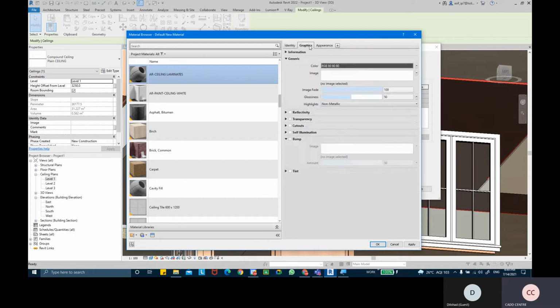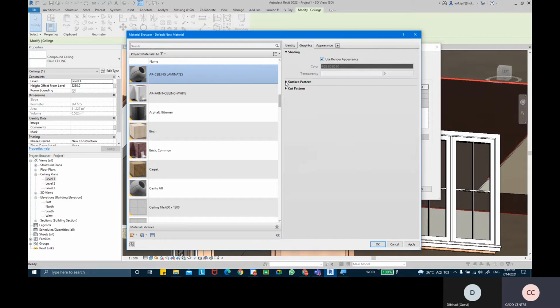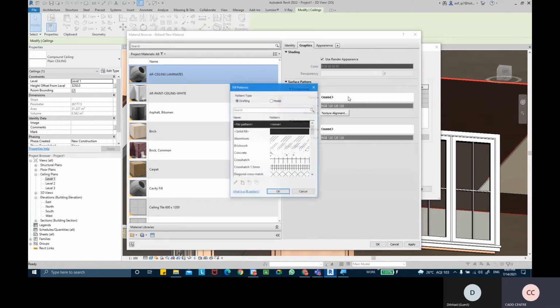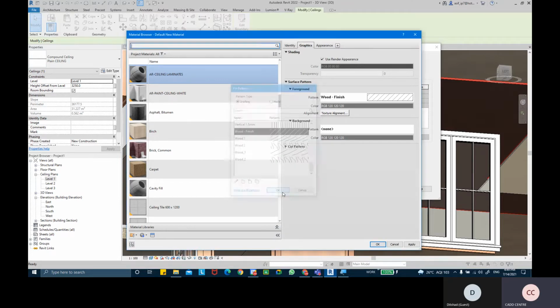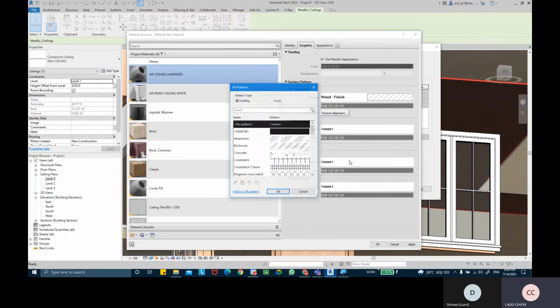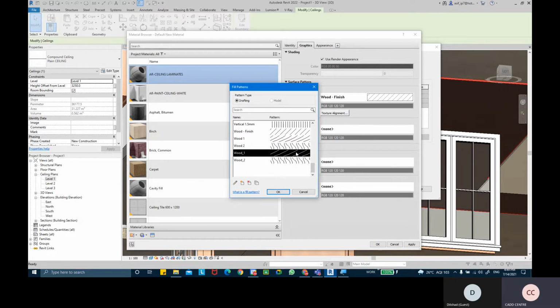Categorize as wood. I'm going to take surface pattern as of now as wood finish, and cut pattern, I'm going to pick it as slightly this one.